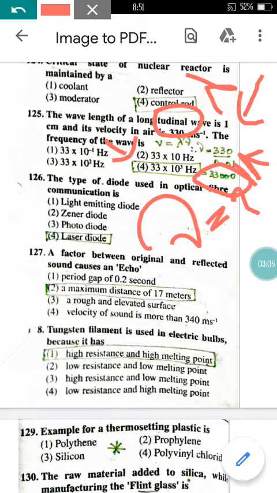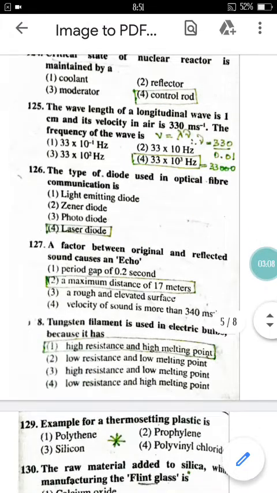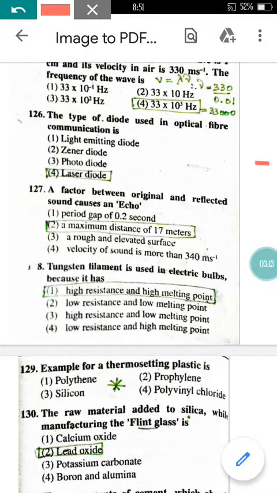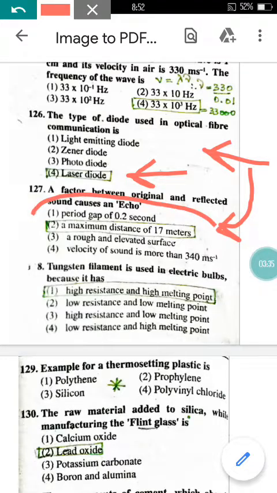Come to question number 126. The type of diode used in optical fiber communication is... In optical fibers, for communication purposes, what type of diode do we make use of here? It is the laser diode. So option 4 here is correct. The factor between original and reflected sound that causes an echo: what factor causes the sound to become an echo is a minimum distance of 17 meters. So option 2 here is correct.